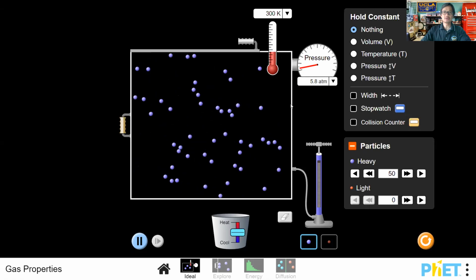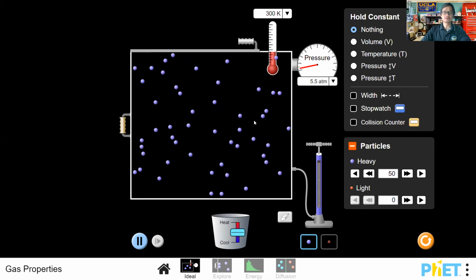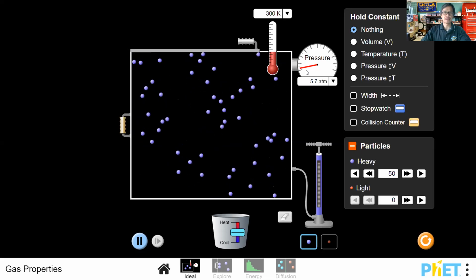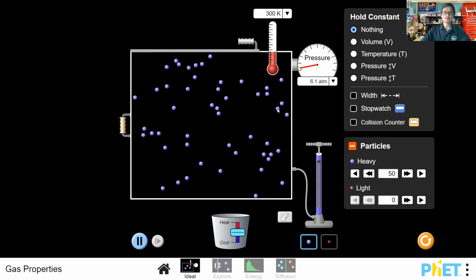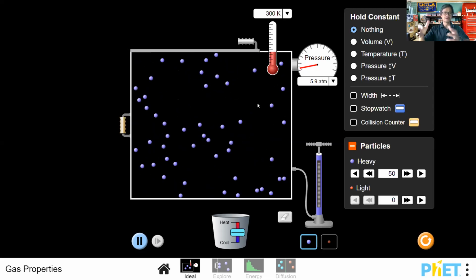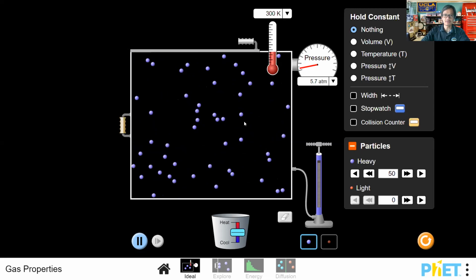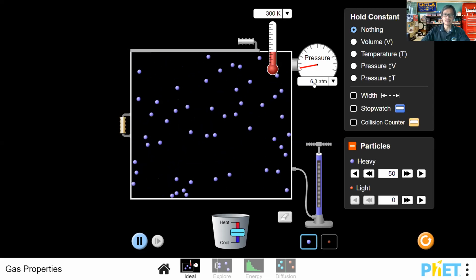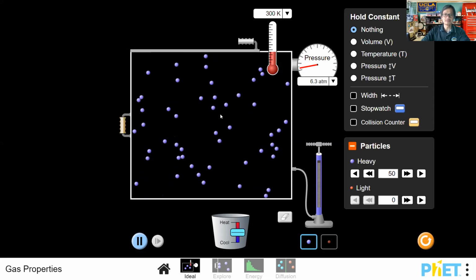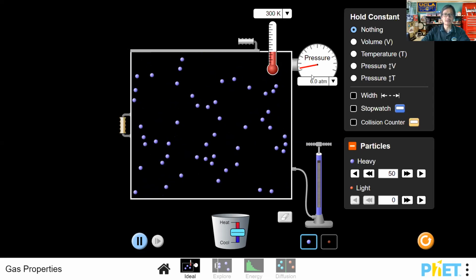And as you notice, as soon as we put some gas particles into the chamber here, we get a reading on this pressure gauge right here. So with the 50 particles, and again, make sure you understand this is not a direct correlation. We're not saying that whenever you have 50 gas particles, you will have a pressure reading of 5.4. The idea here is that as soon as you put in gas particles, you get your reading here.